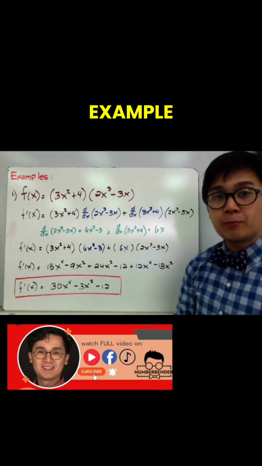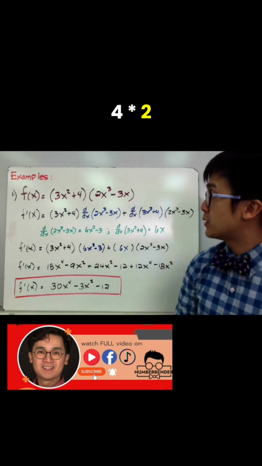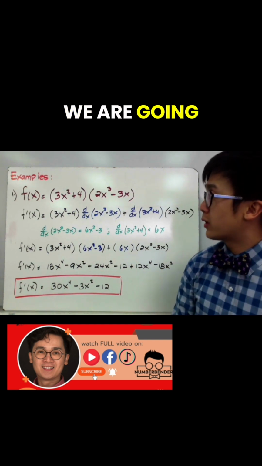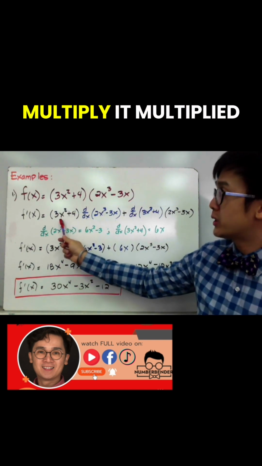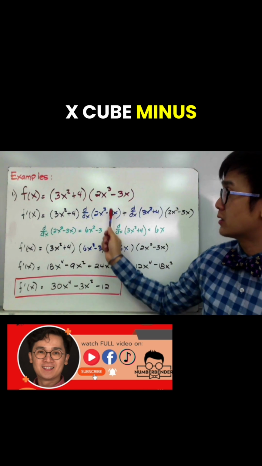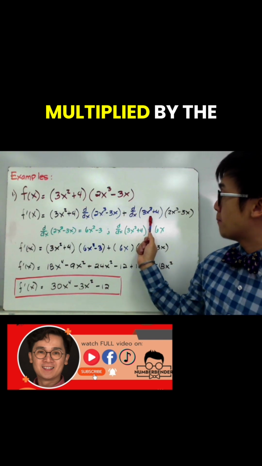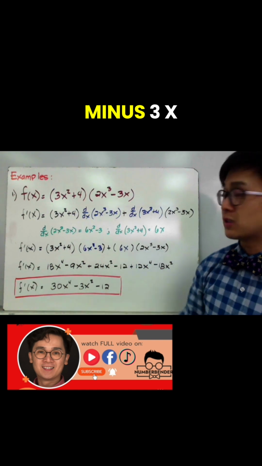In my first example, I have f of x is equal to 3x squared plus 4 times 2x cubed minus 3x. By using the product rule, we are going to copy the first function, which is 3x squared plus 4, multiplied by the derivative of 2x cubed minus 3x, plus the derivative of our first function, multiplied by the copy of our second function, 2x cubed minus 3x.